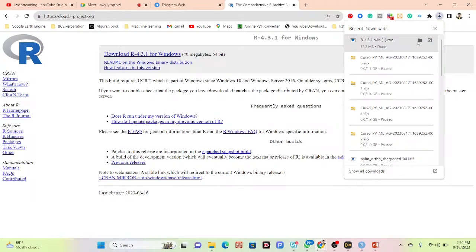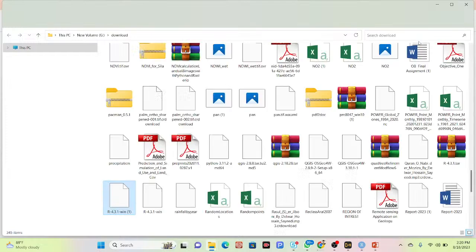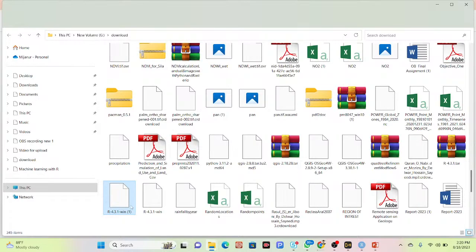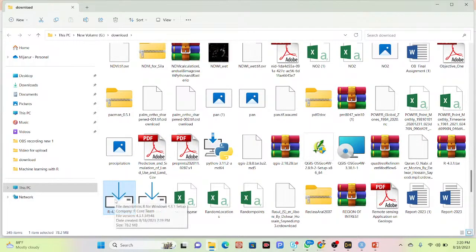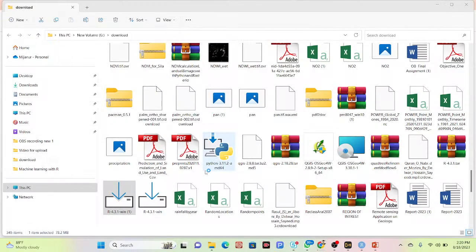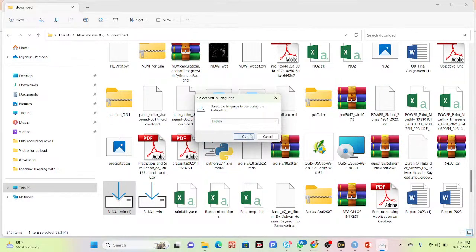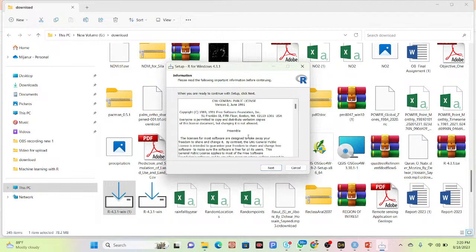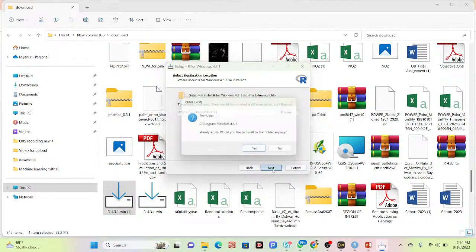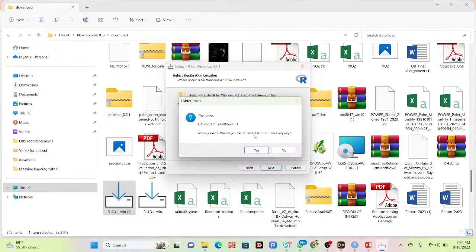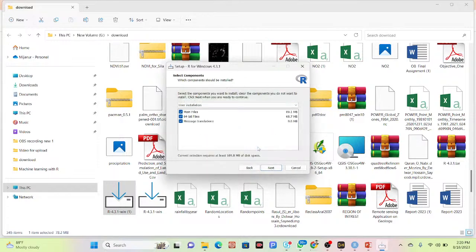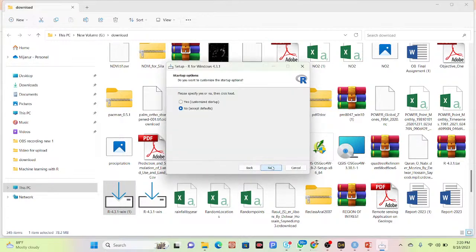Okay, it's completed. I simply click on here and open the file I downloaded. This time I click on here and install this 4.3.1 version of the R programming language. Yes, okay, then next, then next.